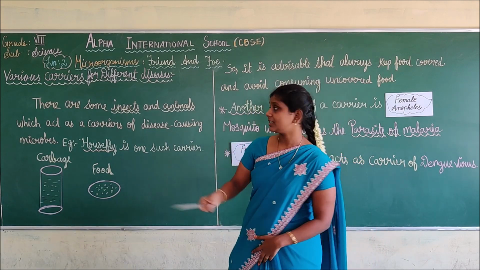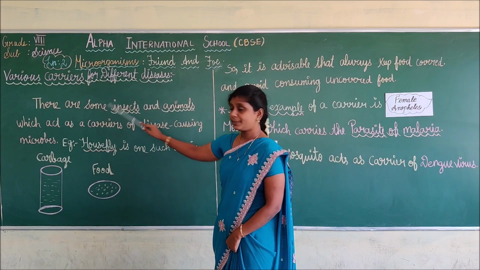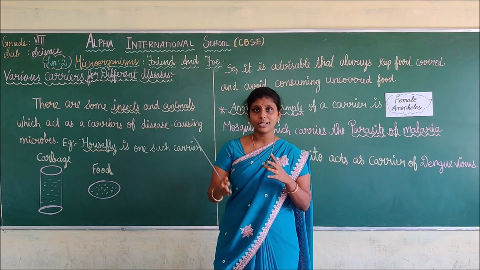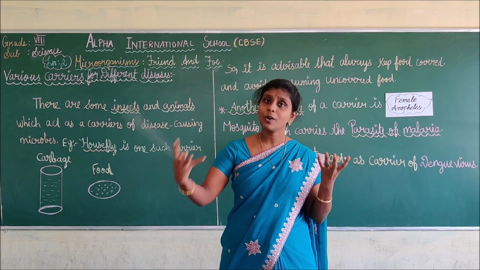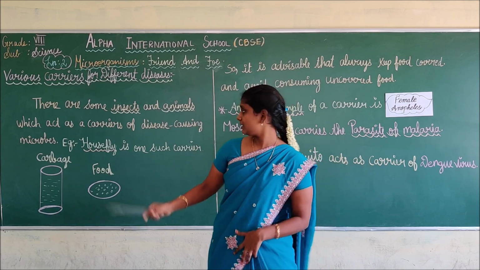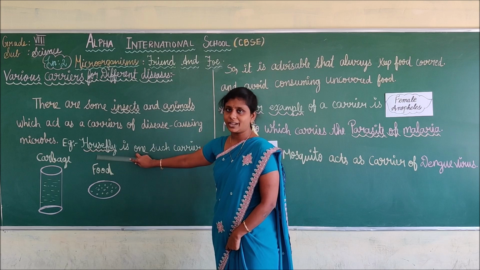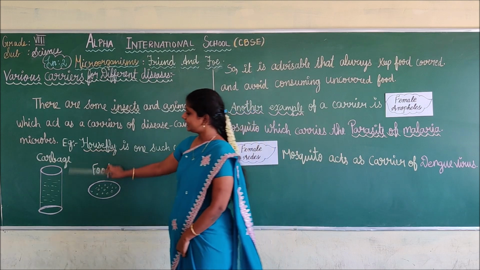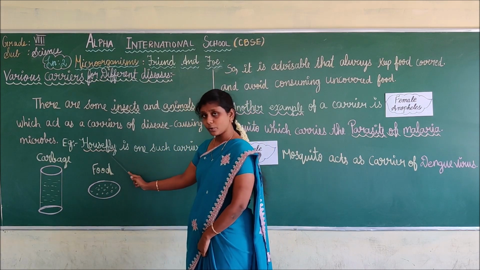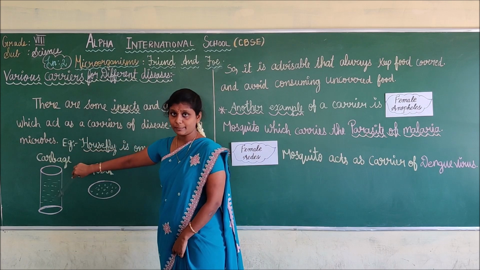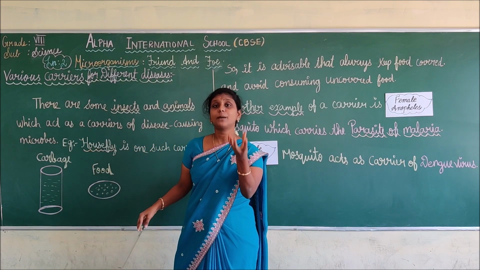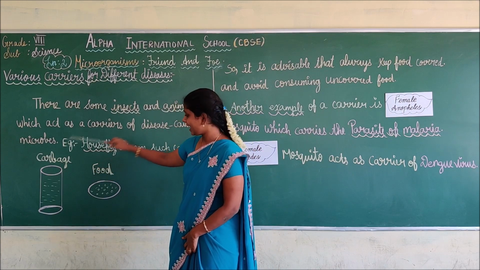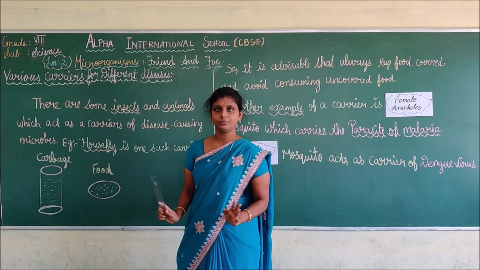Likewise, some carriers, for example insects and animals, act as carriers. These insects and animals spread disease from one to another, and we call them carriers. For example, we are taking the housefly. The housefly is one such carrier. Now consider this is garbage. This housefly comes and sits on this garbage or dustbin and picks up some germs or bacteria. Again, this housefly flies and sits on this food.